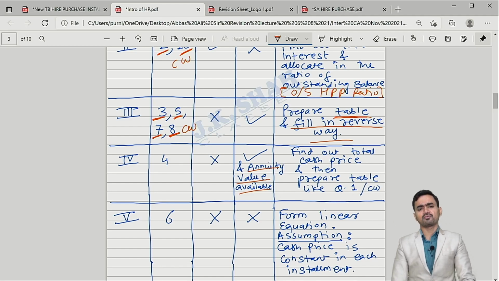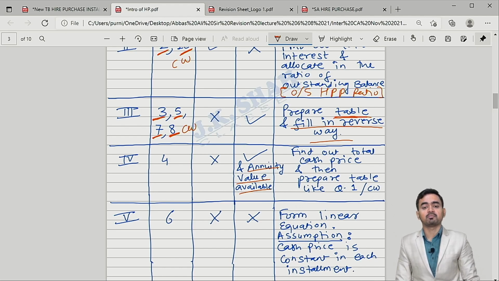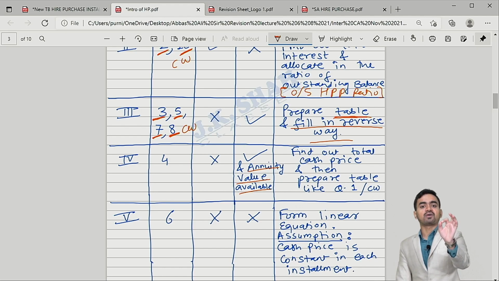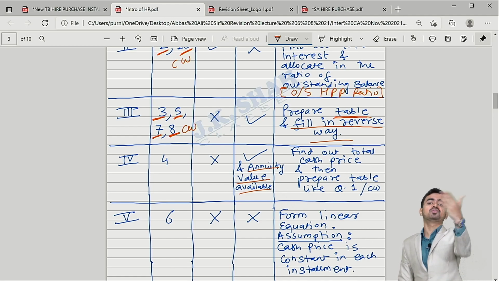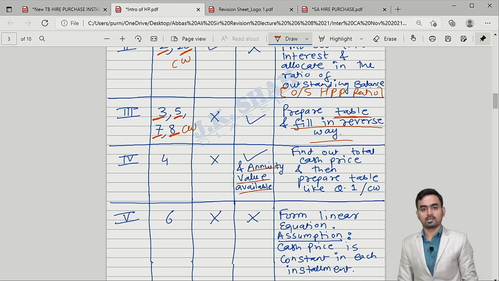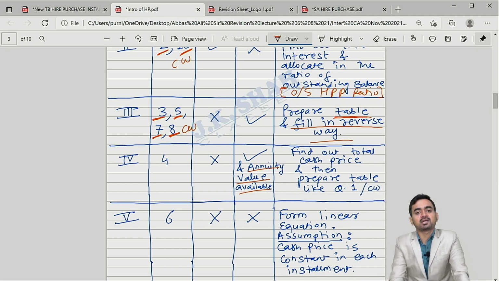Do you know the meaning of annuity value? You have already studied in one of the papers in Inter CA financial management, annuity factor, so carefully. Where it will be used to find out the present value of the future inflow. Annuity factor must be used. Is it clear?